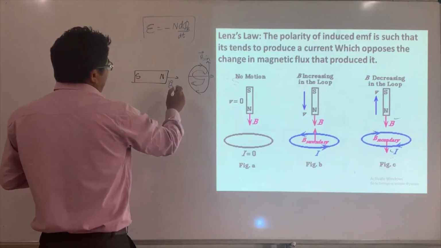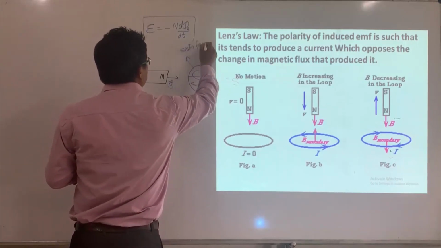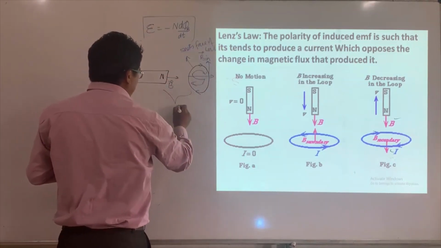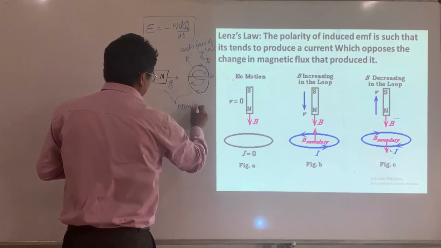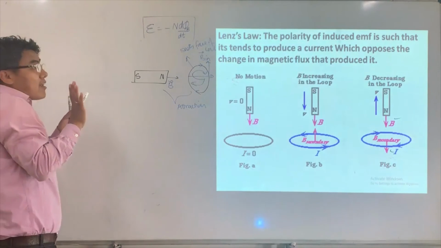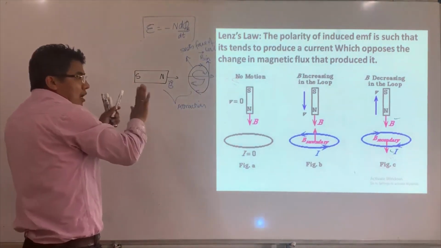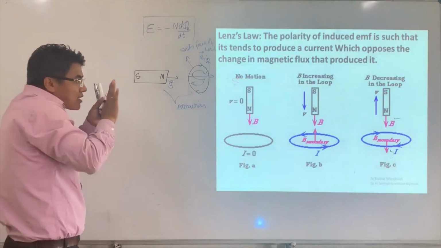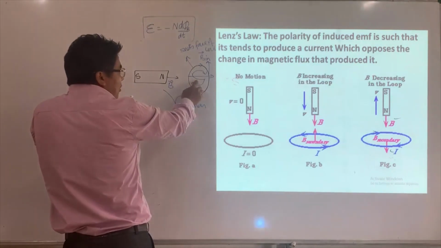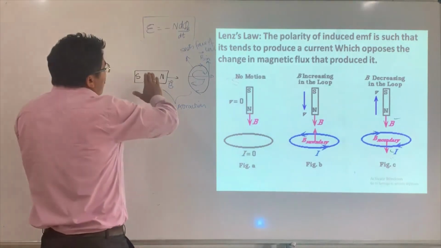This is the south face of the coil, and this is a north face, so there will be attractions. If I push the magnet a little, immediately there will be a south pole and there will be attraction, so I don't really have to do anything, and this will go on and on.